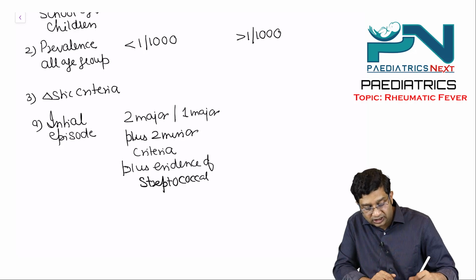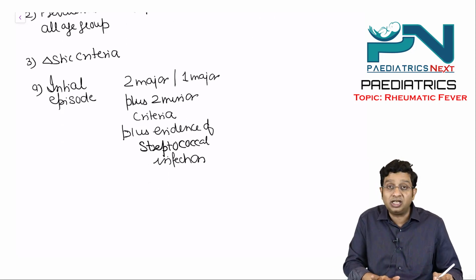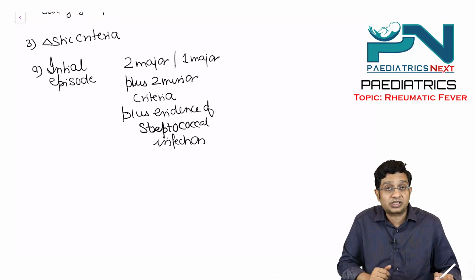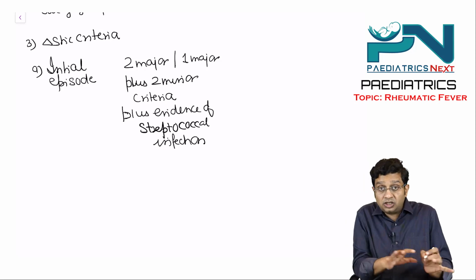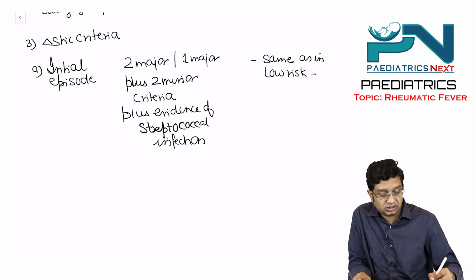Either 2 major criteria is present or there is 1 major plus 2 minor criteria plus evidence of streptococcal infection. This is in low risk. The same is here in moderate to high risk.